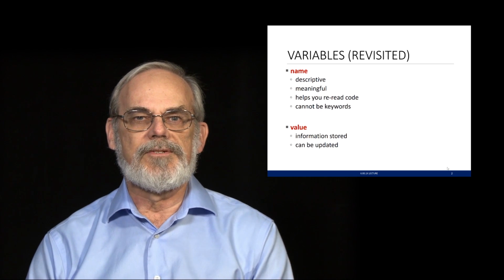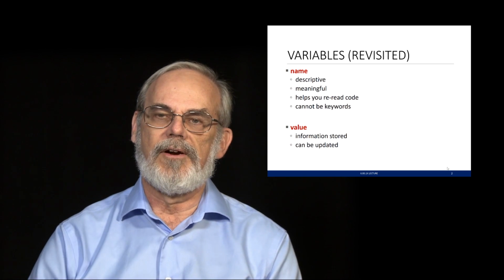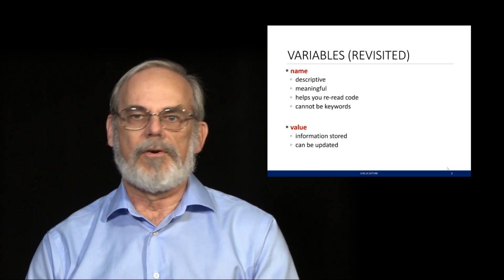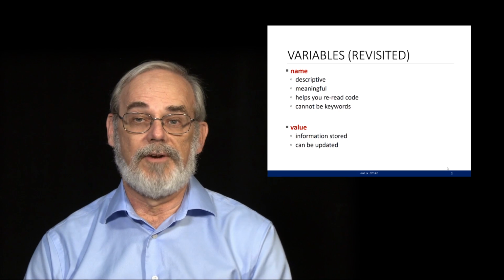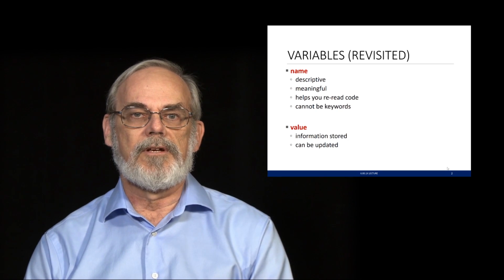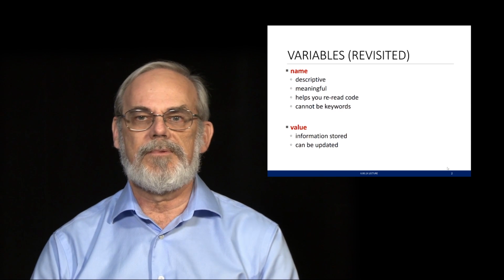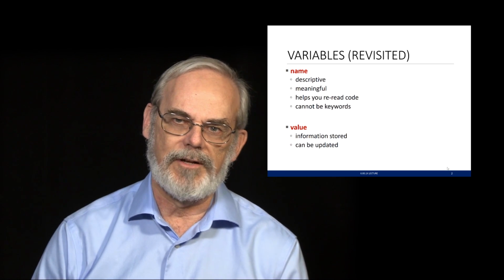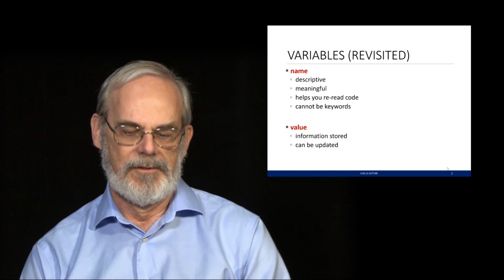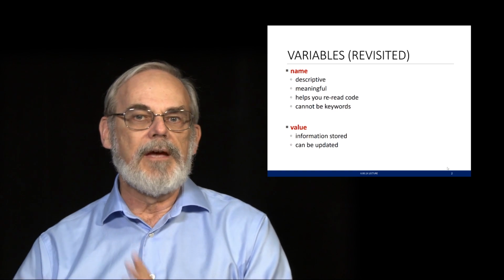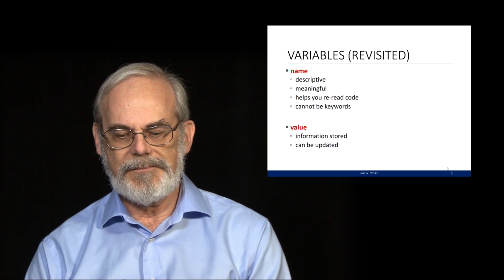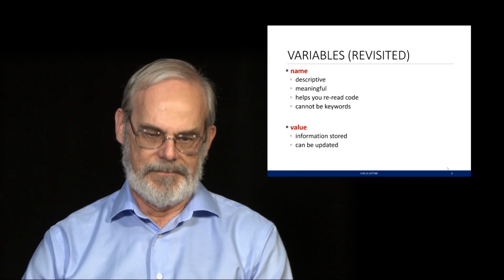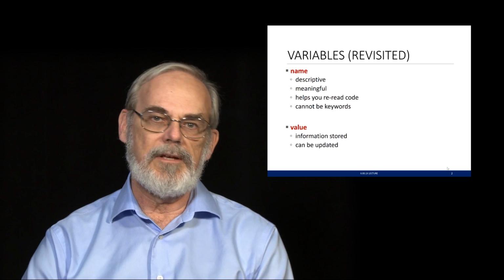One of the things to remind you is there are certain words that cannot be used as variables. These are things called keywords, things like int or float. They describe a type. They cannot be used as a name for a variable. There's a set of these that we'll talk about as we go through, and you'll notice in Python when you type one of these keywords in, it'll show up in a different color, which is a hint that it's a keyword and not something you should be trying to bind as a name for a value. The value could be any legal expression that returns a value, and that's going to store information that we're going to use. And finally, we saw that we could update a value associated with a name by reassigning it using another assignment statement.